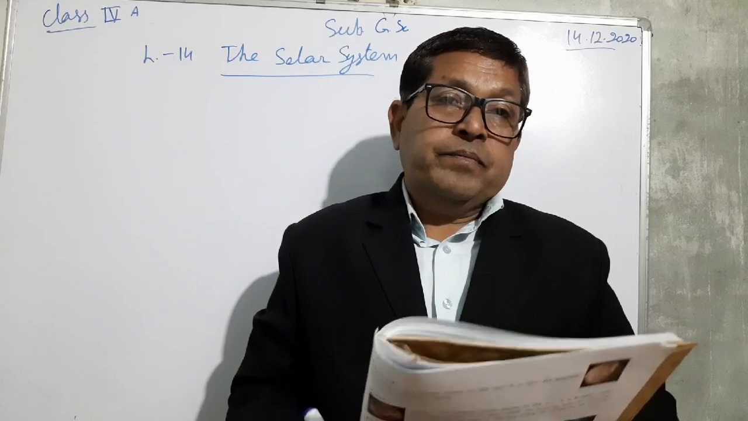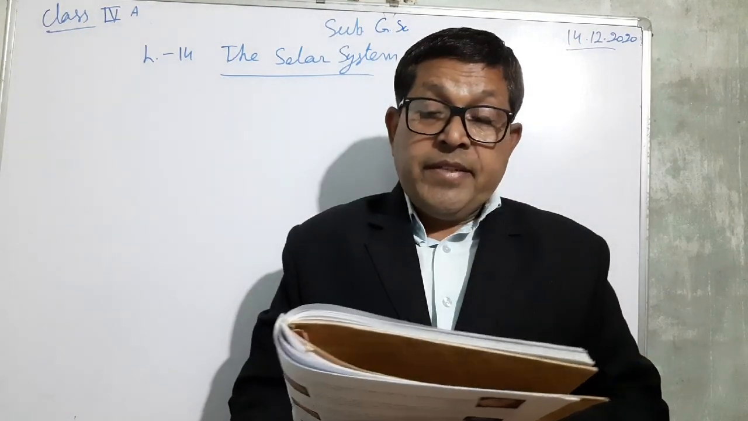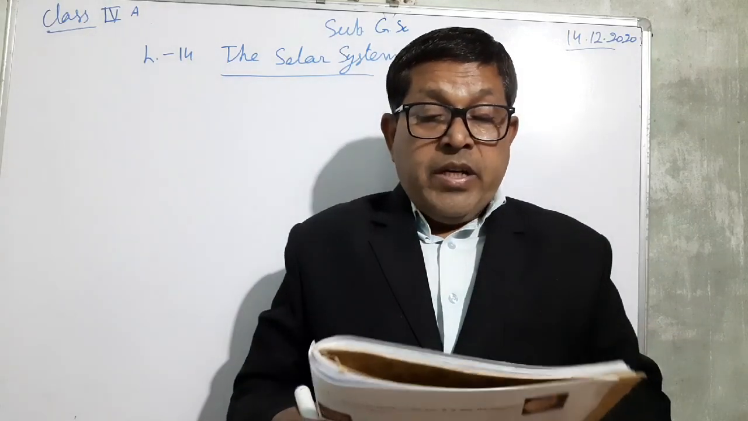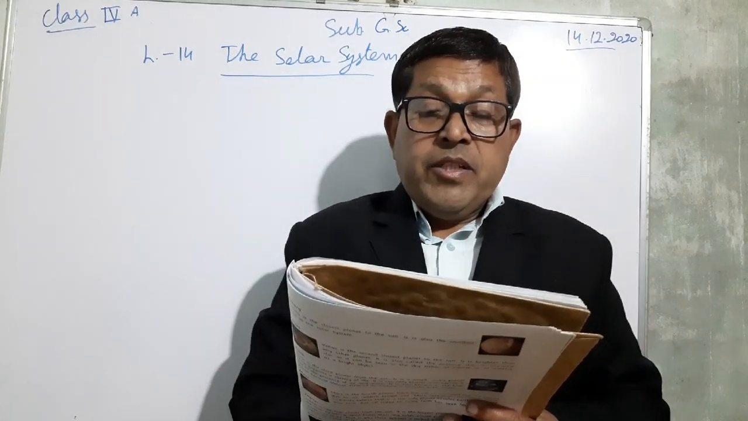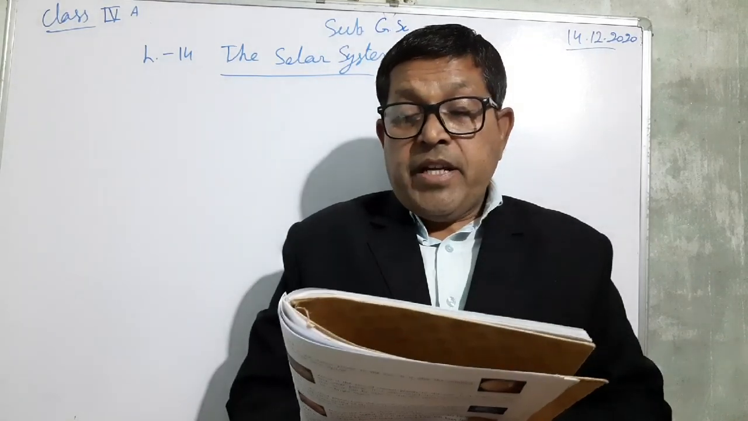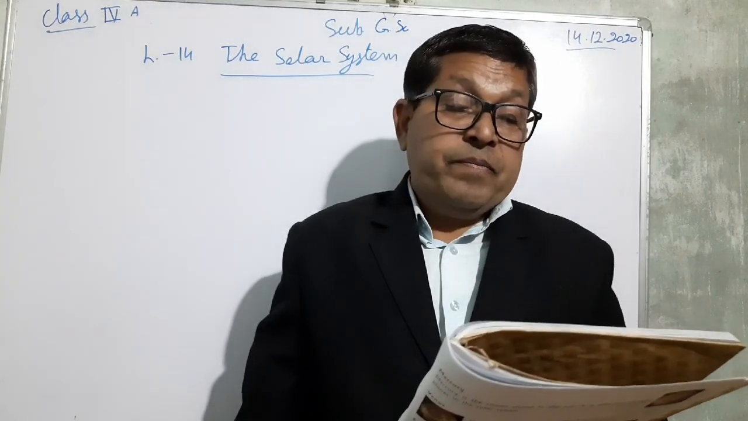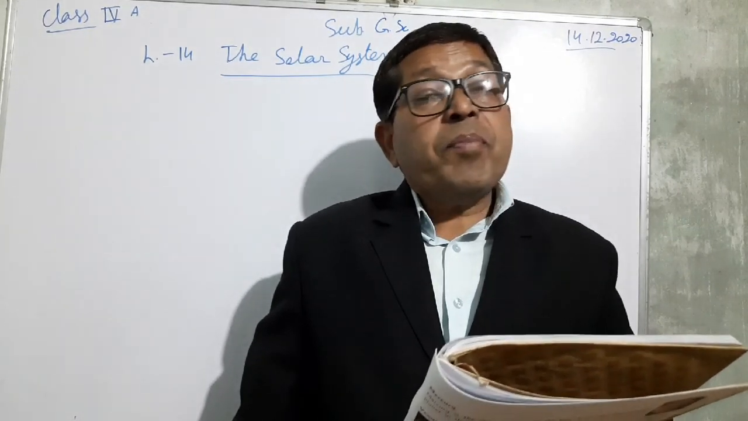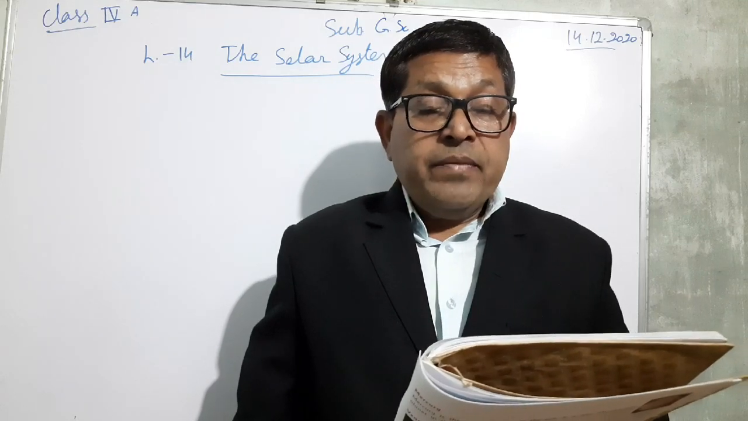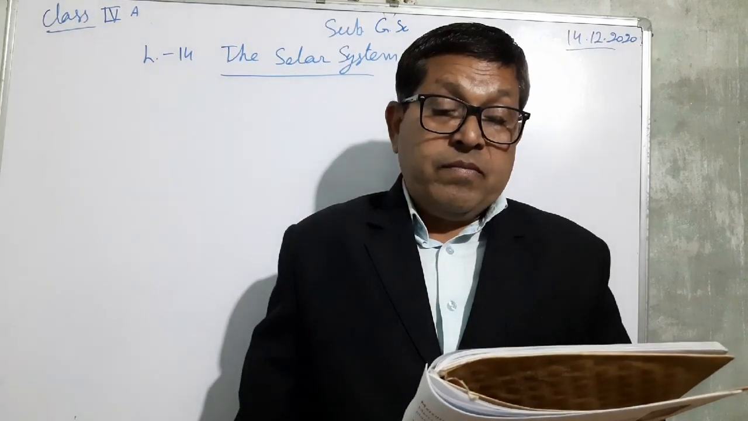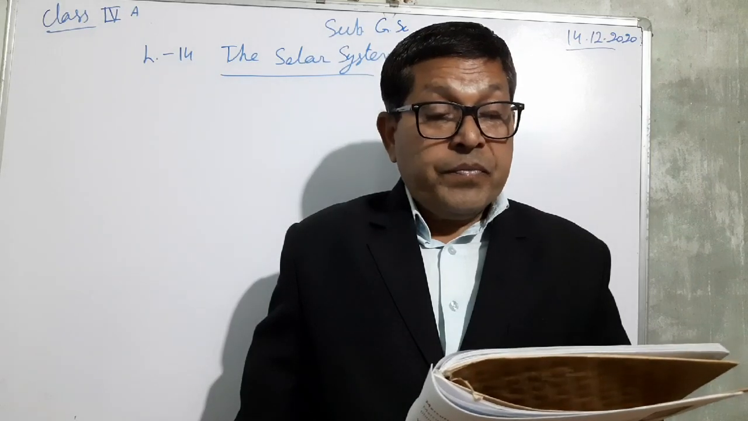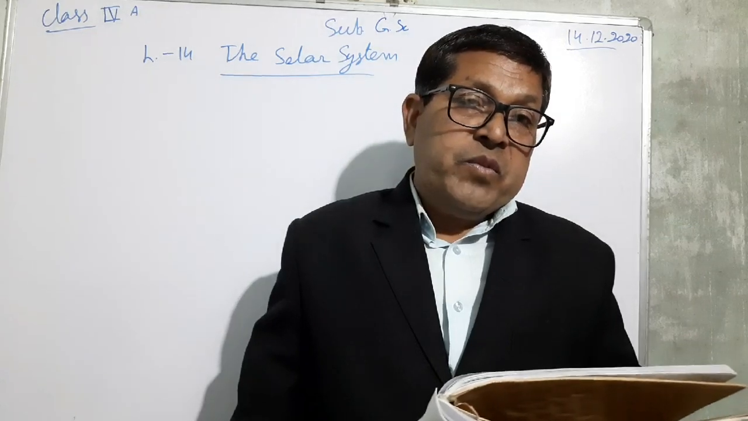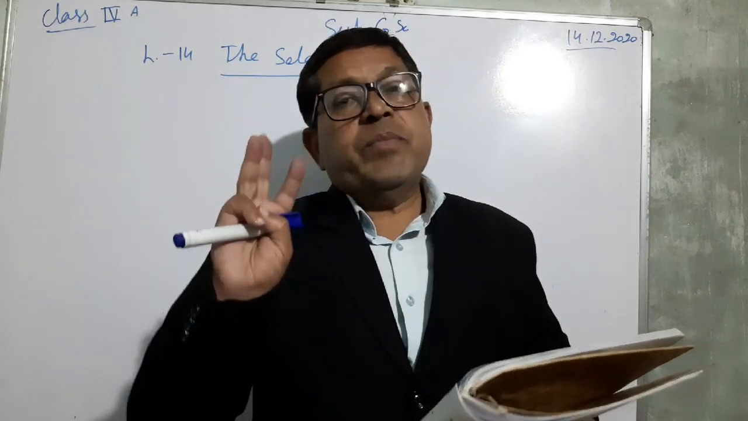And the aim of studying this lesson is to enable the students to differentiate between stars, planets, and satellites. Next, to understand the concept of rotation and revolution. And third, to know about the cause of change in seasons. So these are the three aims.